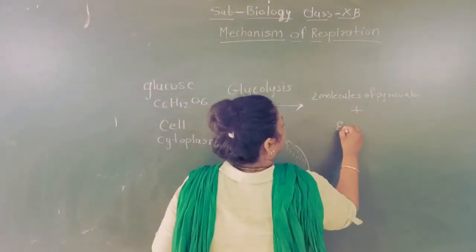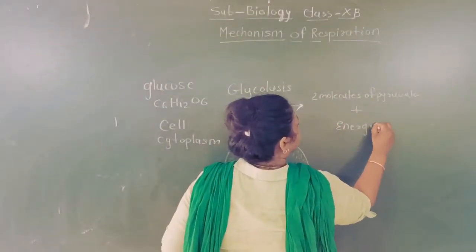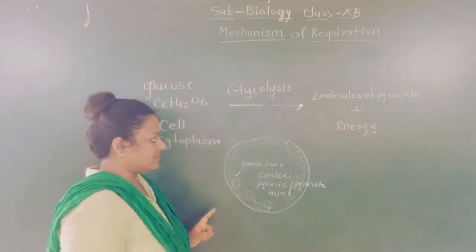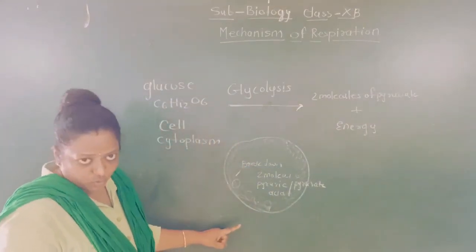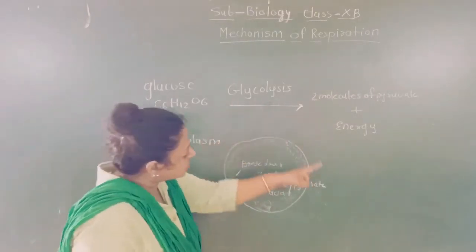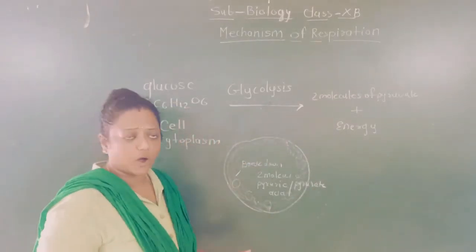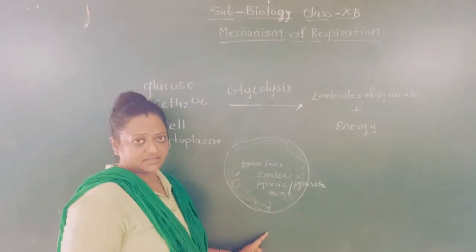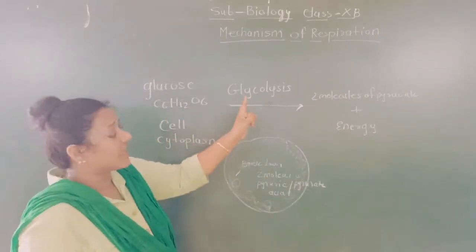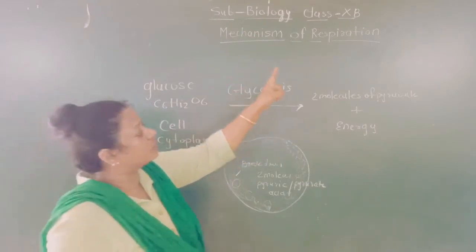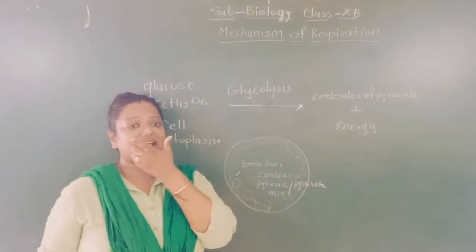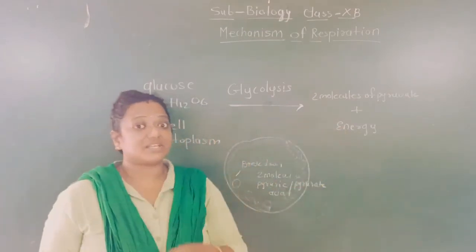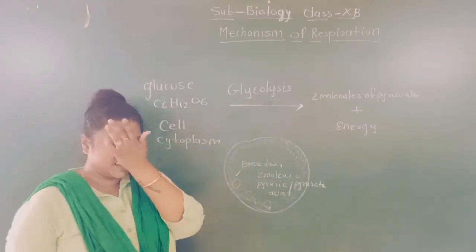And some amount of energy is also released during this process, students. See here, breaking down of glucose in the cytoplasm to form pyruvate or pyruvic acid is called glycolysis. Two molecules of pyruvate will get formed along with some amount of energy. So I hope this concept is clear for you.